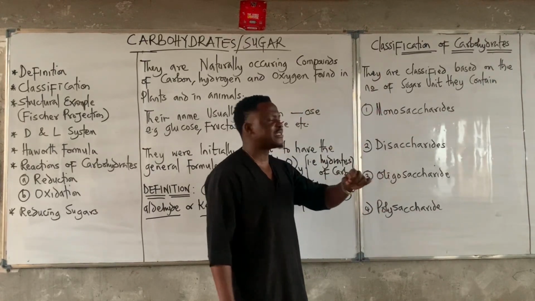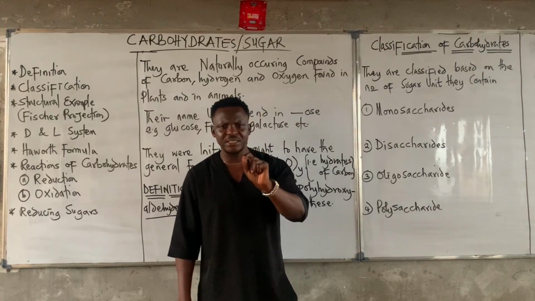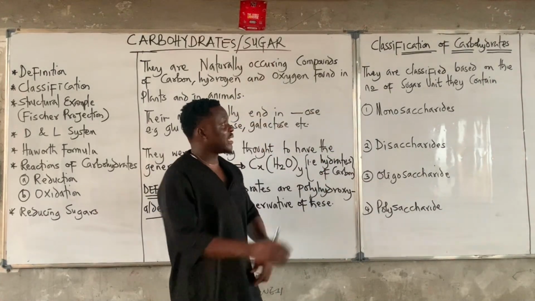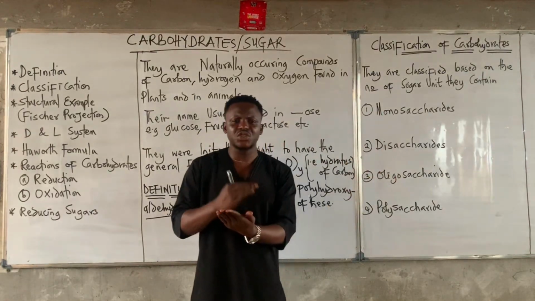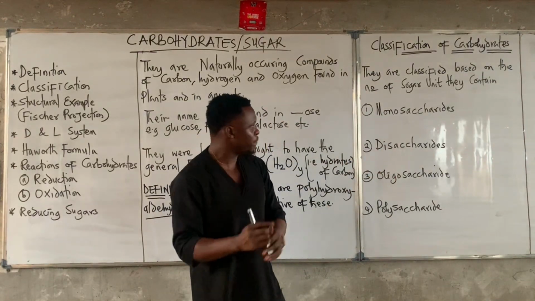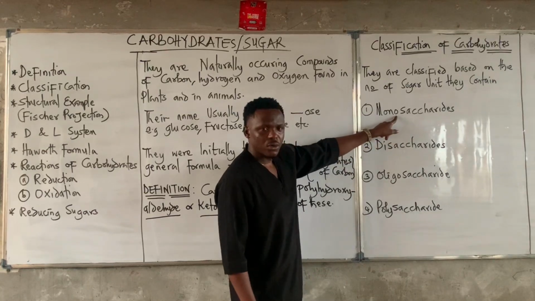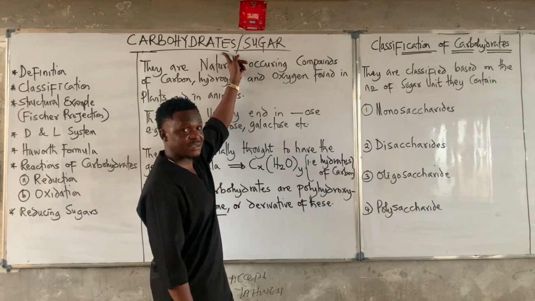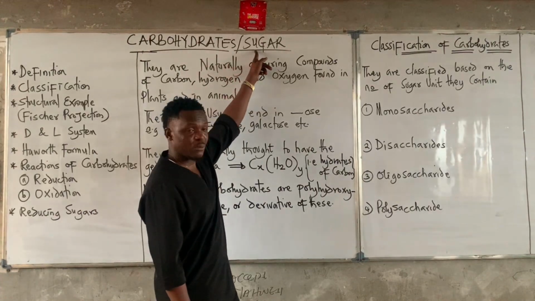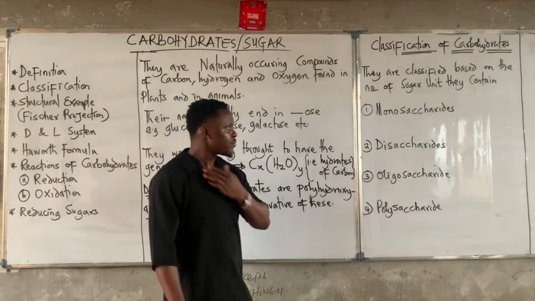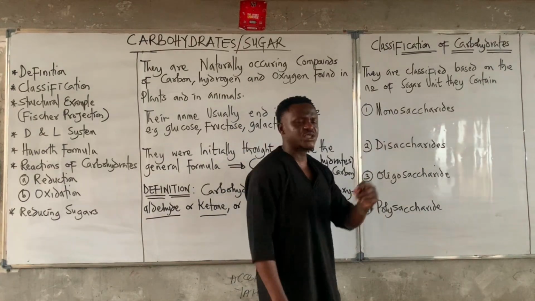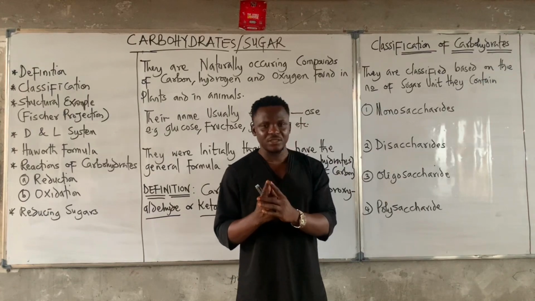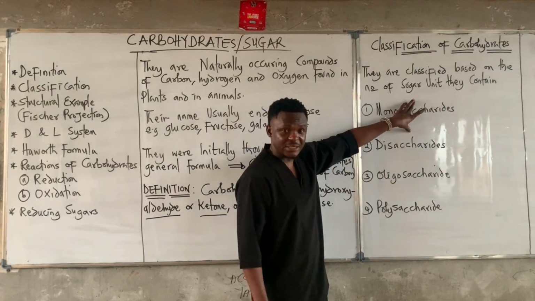Alright. Now, talking about classifications of carbohydrates. Carbohydrates are classified based on the number of sugar units they contain. Remember we said carbohydrate is also known as sugar. So we can classify carbohydrates based on the number of sugar units they contain. As the name implies, mono. Do not forget that sugar or carbohydrate can also be referred to as saccharide. Now, the monosaccharide refers to carbohydrates that have only one sugar unit.